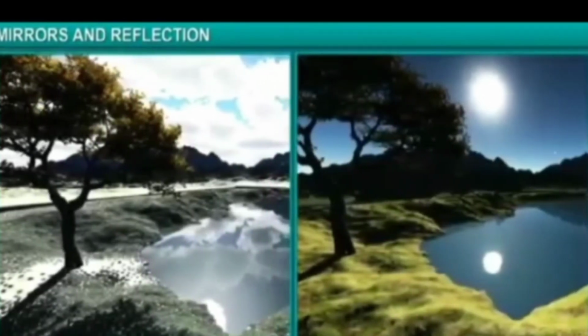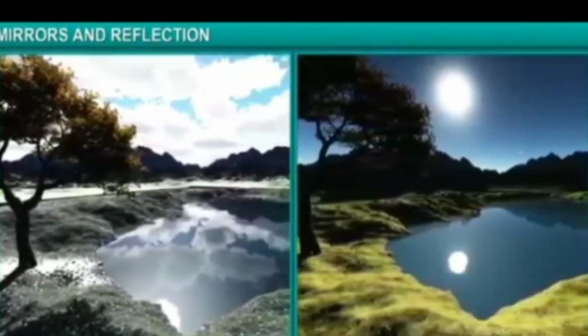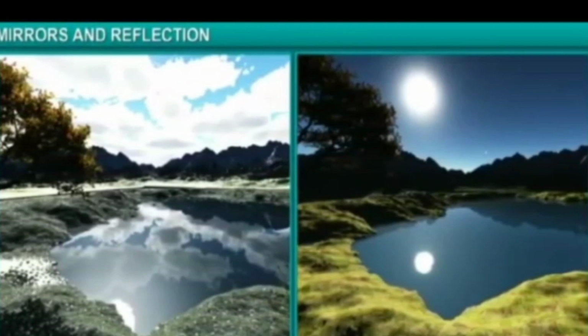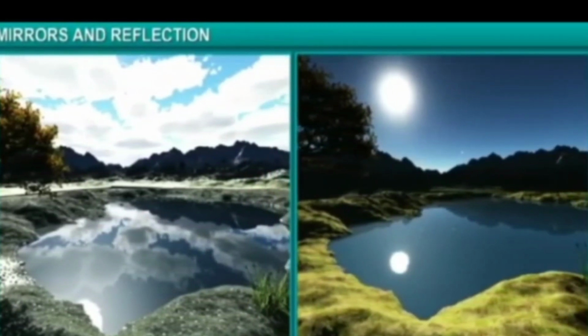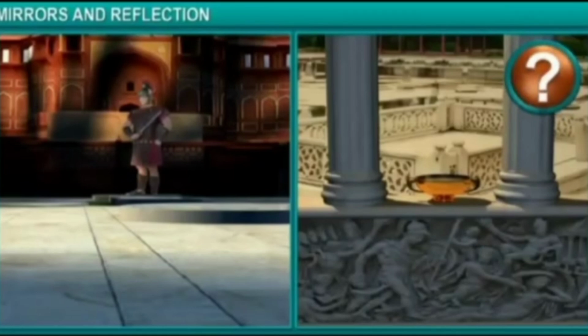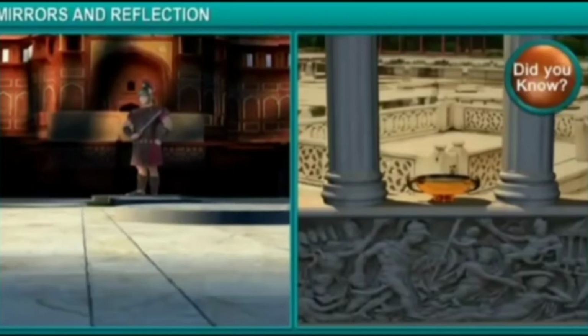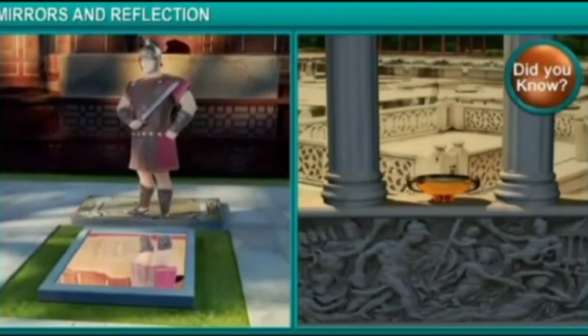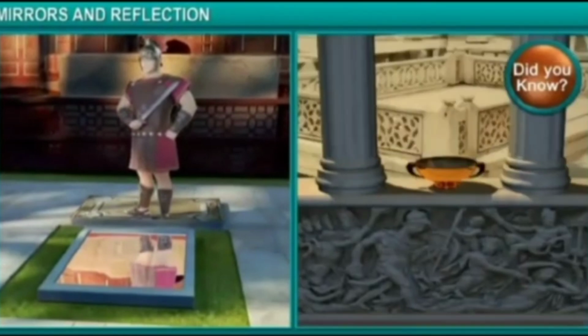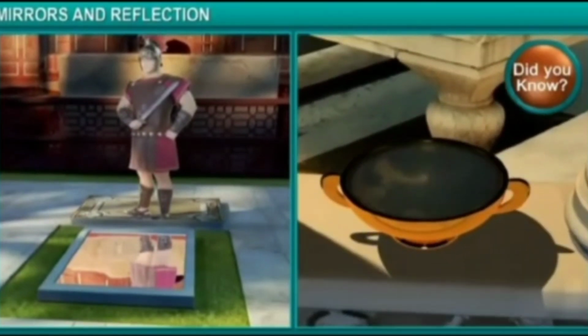You must have noticed that in a still pond, you can observe the clouds in the sky during daytime, but you can't really see the dark sky. You see only the bright moon and the stars in the still pond at night. Did you know? In ancient times, people mostly used pools of still water or water collected in vessels as mirrors.